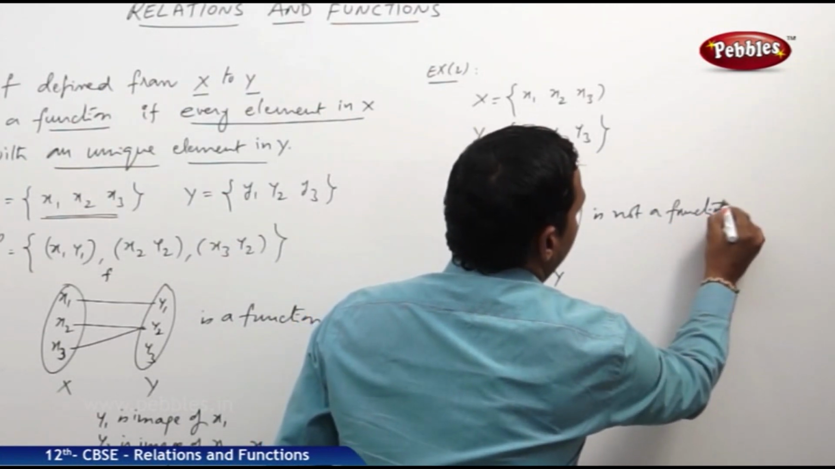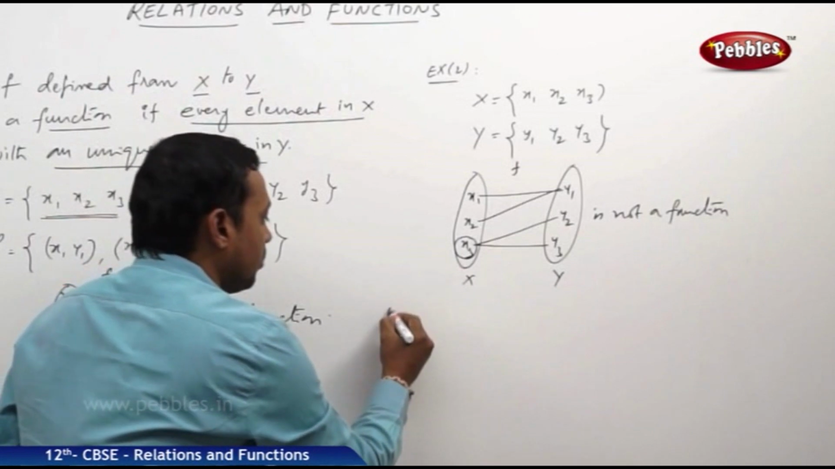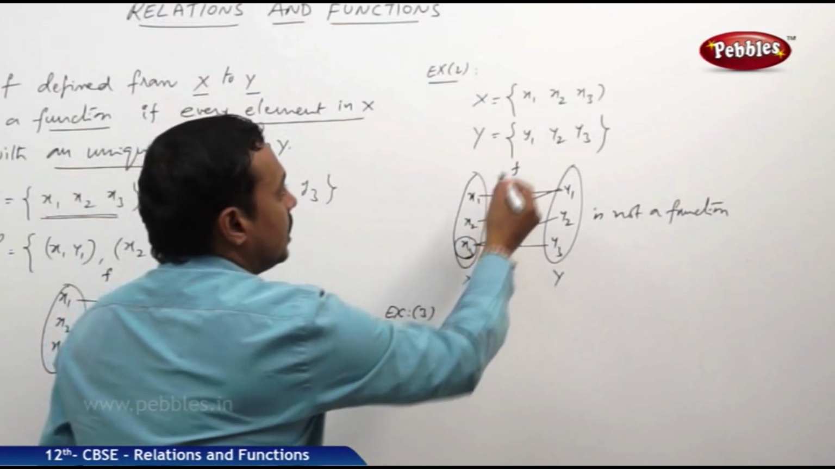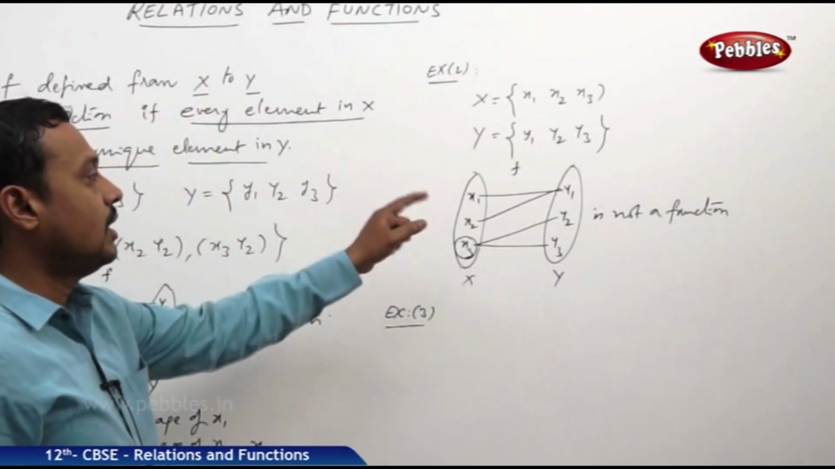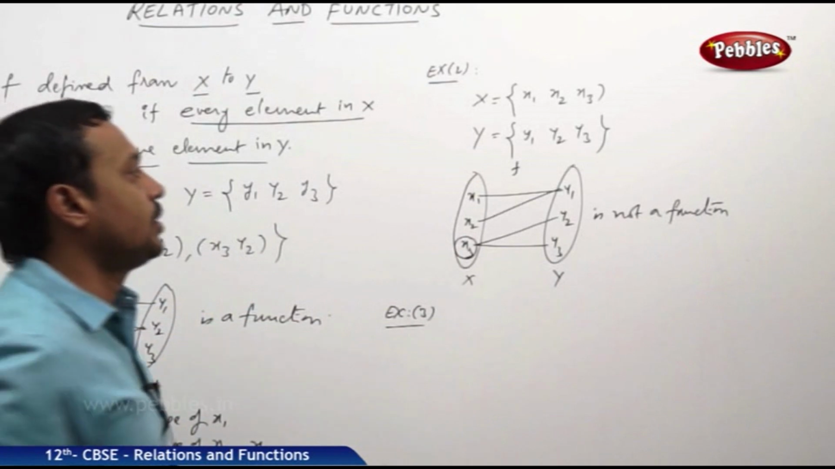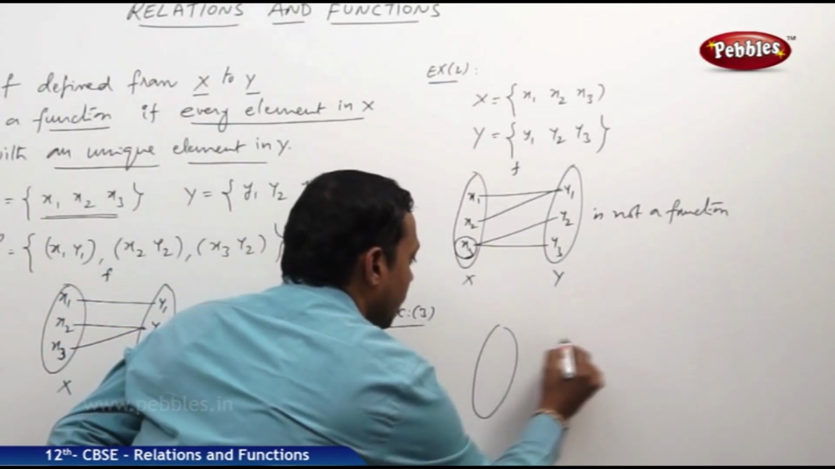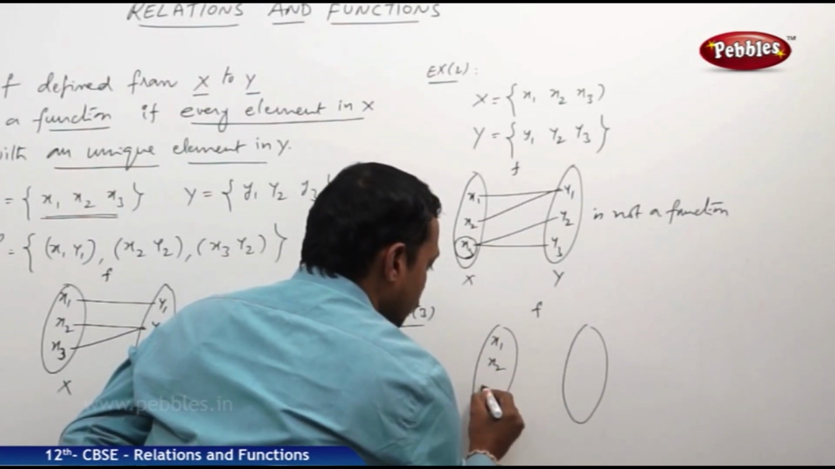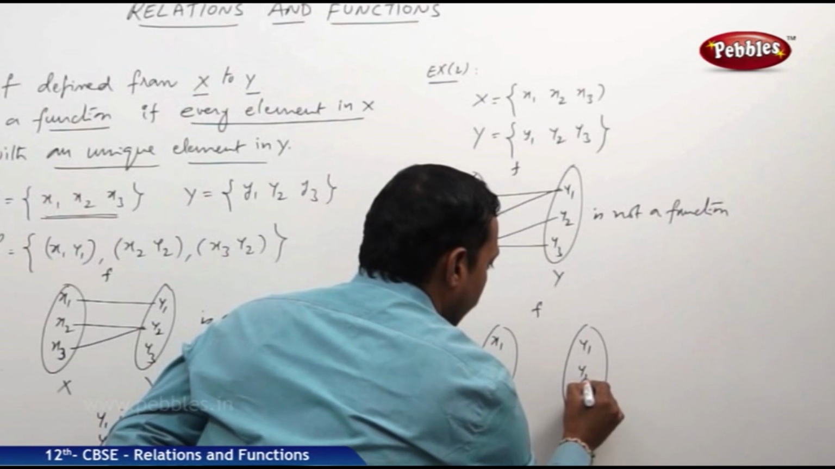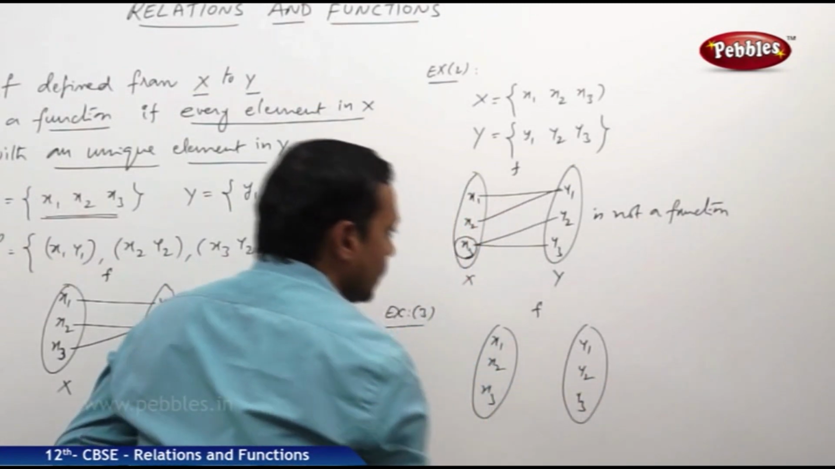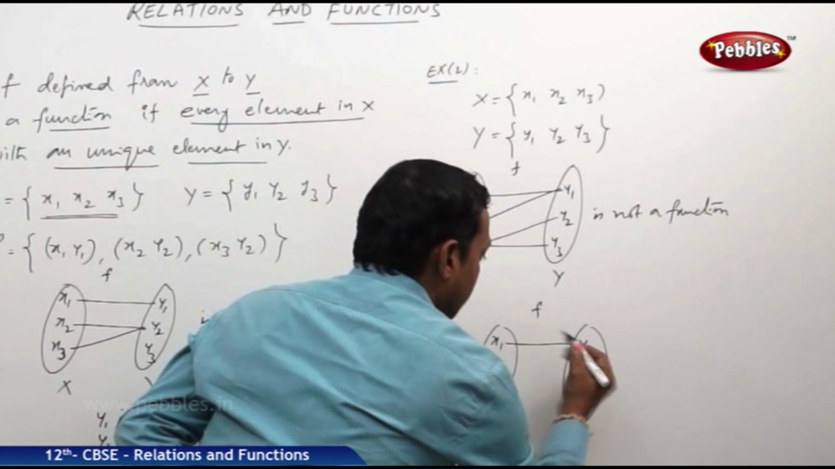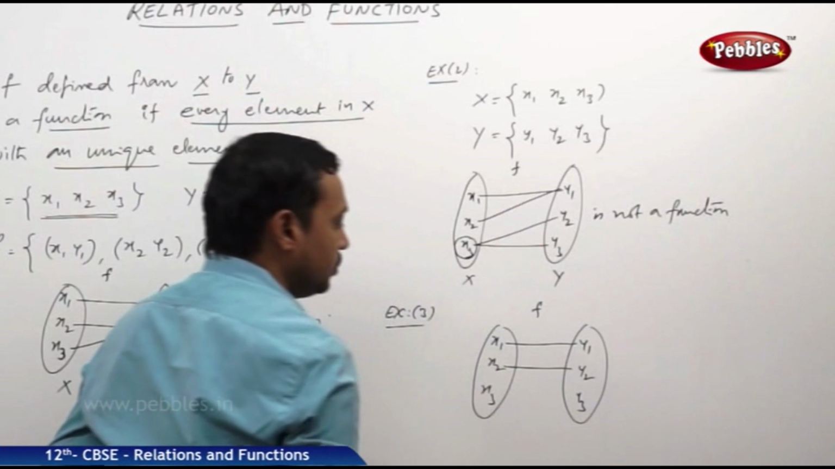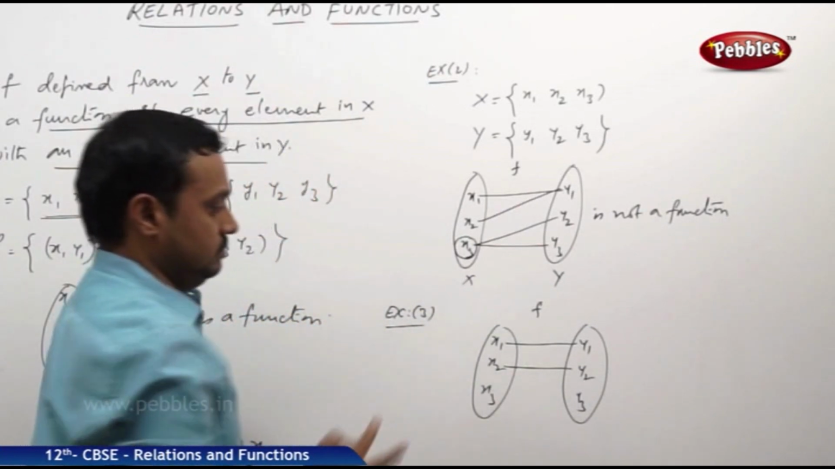It is not a function. Now take one more example. Suppose the same x is equal to x1, x2, x3, and I am taking the same sets y is equal to y1, y2, y3, and let us take one more relation f from x to y, like x1 maps to y1, x2 maps to y2, that's all.